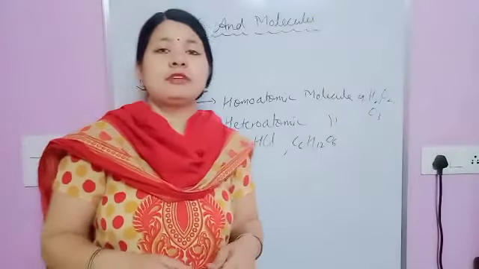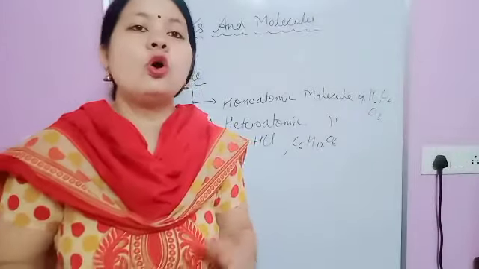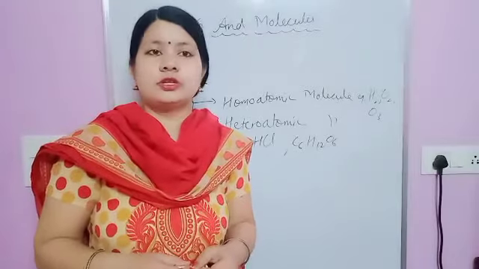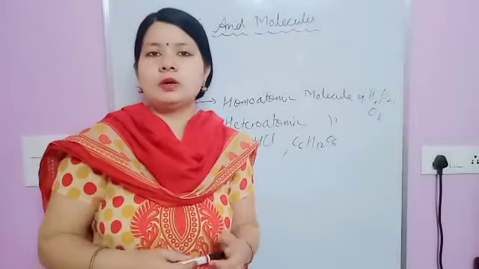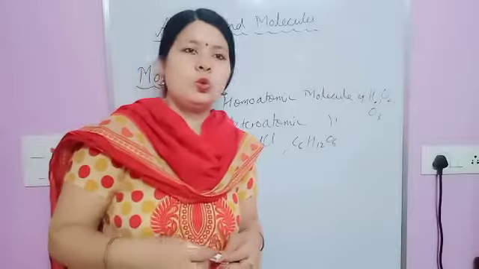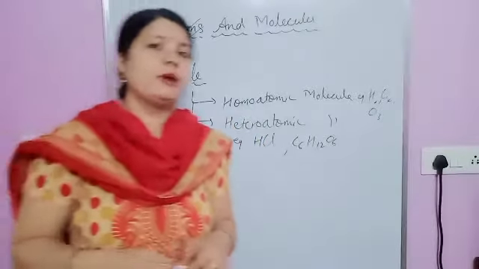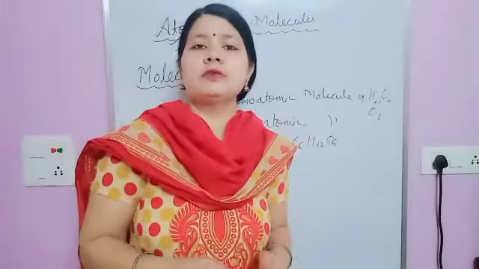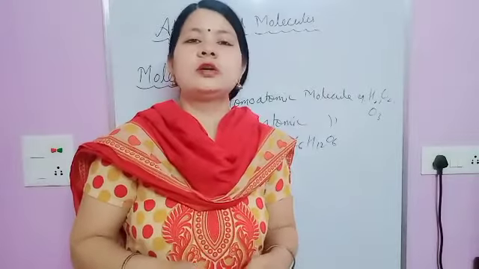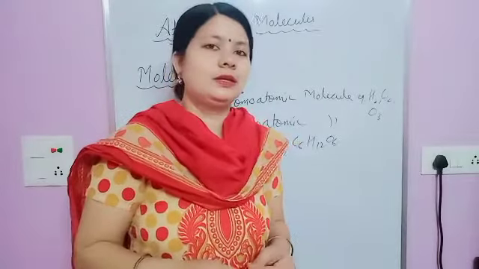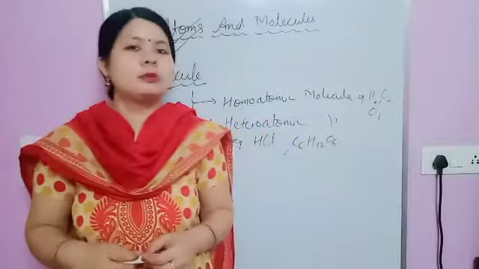Then after that we have the topic of laws of chemical combination. There are five laws. One is the law of conservation of mass. Second is the law of constant or definite proportion. Third is the law of multiple proportion.